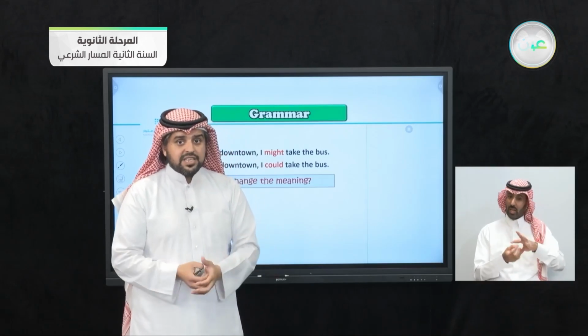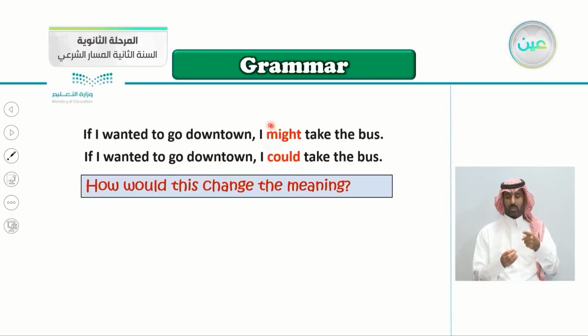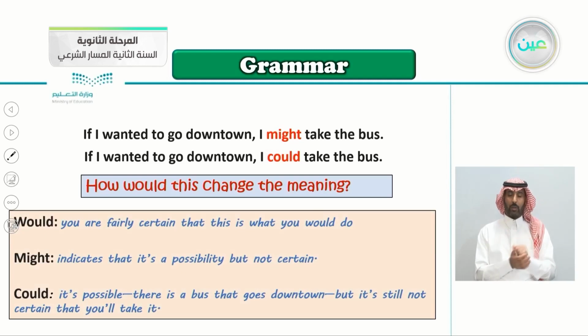Of course, the meaning changes if I use might, could, or would. But the question is, how would this change the meaning? Would: you are fairly certain this is what you would do. If you use would, you are 100% sure this is what you would do. If you say might, this indicates that it's a possibility, maybe, but not certain. I might take the bus, I'm not sure. I might take the bus, maybe the taxi, I don't know.